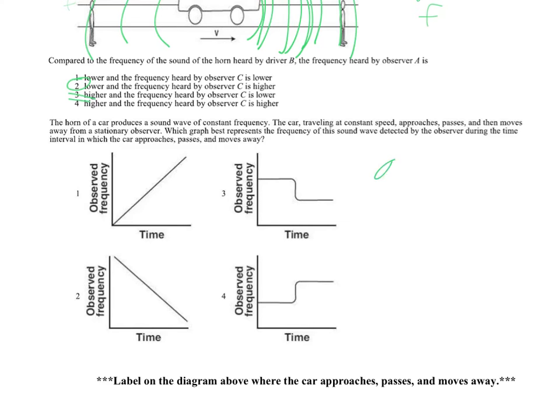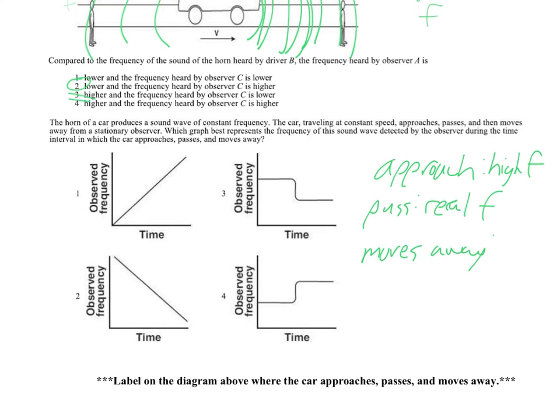So on the approach, remember, as two objects get closer together, we hear a higher frequency, so high frequency. As it passes, they're going to hear the real frequency, or the emitted frequency, you can say. And as it moves away, you're going to hear a lower frequency. So which one shows that?